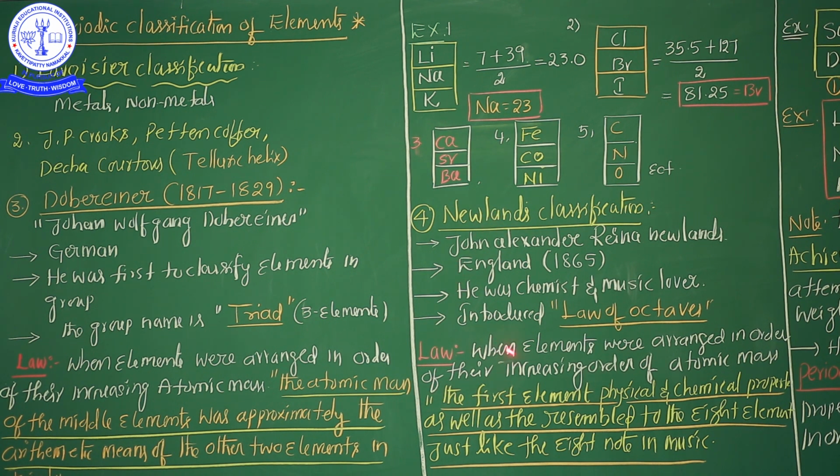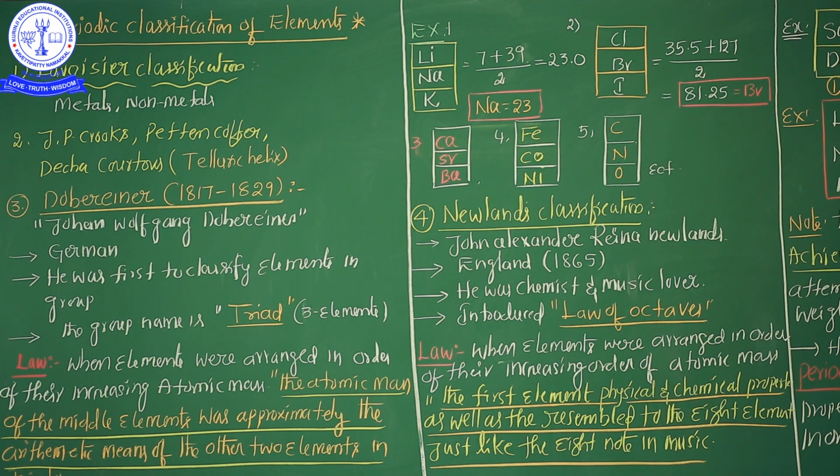John Newlands's law: when elements were arranged in increasing order of atomic masses, see the yellow lines, very important, the first element's physical and chemical properties resemble, meaning are similar to, those of the eighth element, just like the eighth note in musical notes.